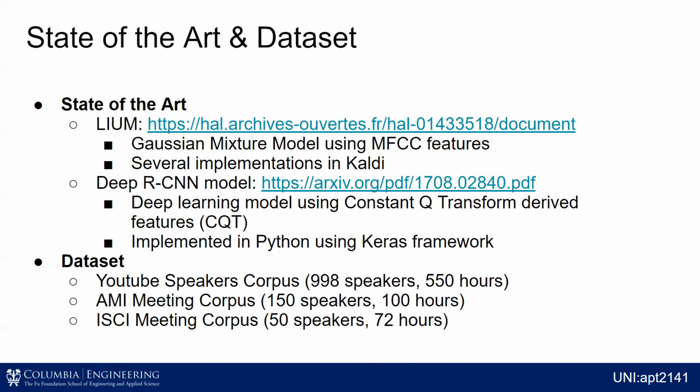A second one is a deep recurrent convolutional neural network model. So this actually, instead of using MFCC, used a short-time Fourier transform approach called the constant Q transform to get a 96-dimensional vector that fed into this recurrent model, and they implemented this in Python. So kind of combining these two ideas is really what I want to go after with this project.